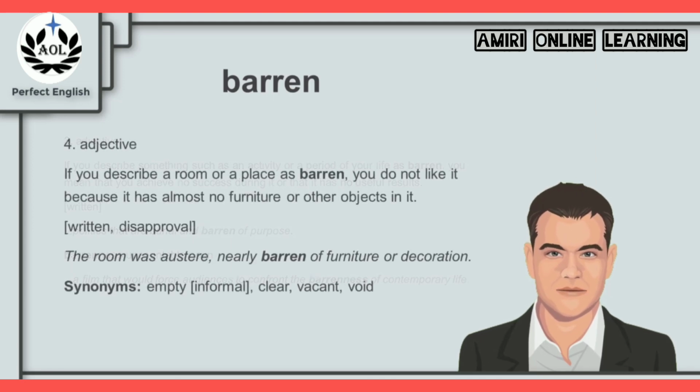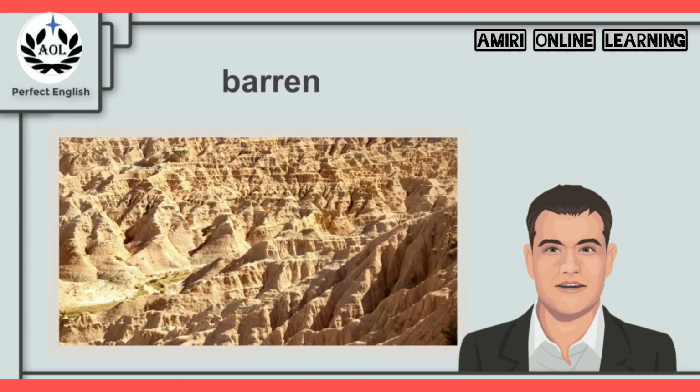And finally, if you describe a room or a place as barren, you do not like it because it has almost no furniture or other objects in it. For example, the room was austere, nearly barren of furniture or decoration. And synonyms for barren in this context are the words empty, clear, vacant, and void. So the next time you remember this picture of this place with no trees or plants, remember the word barren and what it means. And that is all for this chapter.